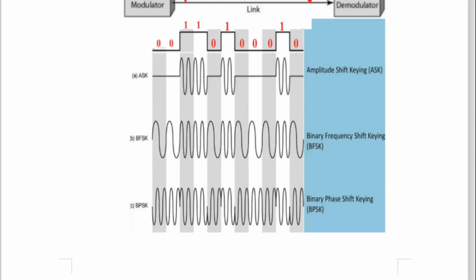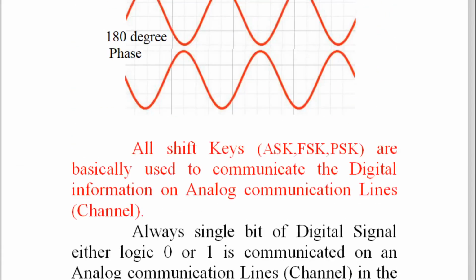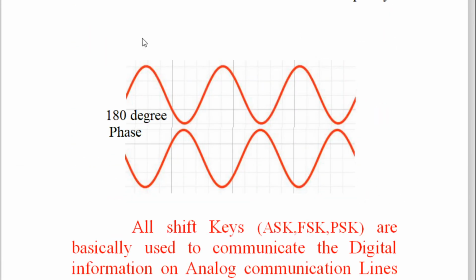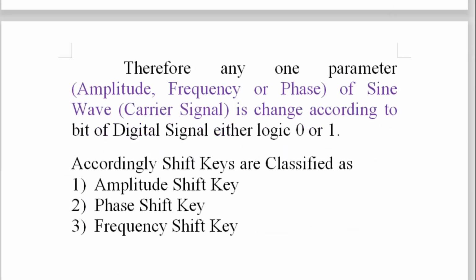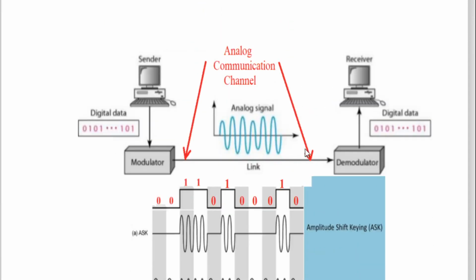And the third logic is called phase shift. The sine wave is going like this, and see here there is a phase shift. So what I told you in the beginning, a phase shift occurs here, a 180-degree phase shift. And here again we are going to study various diagrams. So here there is a phase shift, here this one. Here there is a phase shift. And in this way, all shift keys are basically used. This diagram is very important.